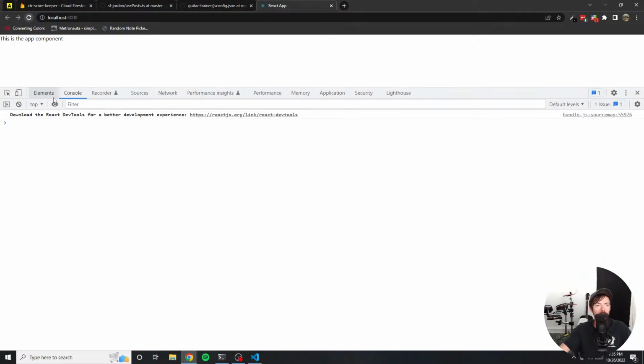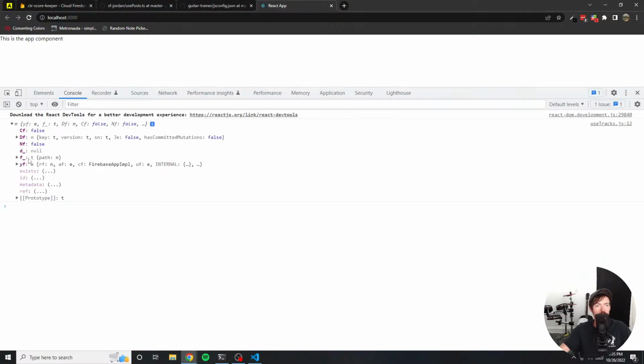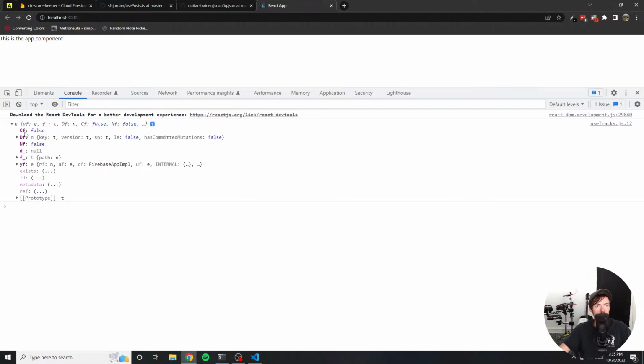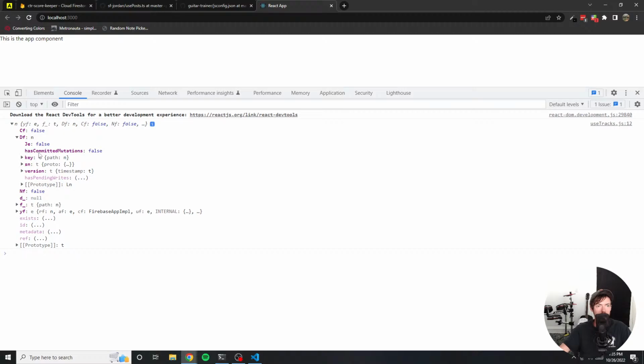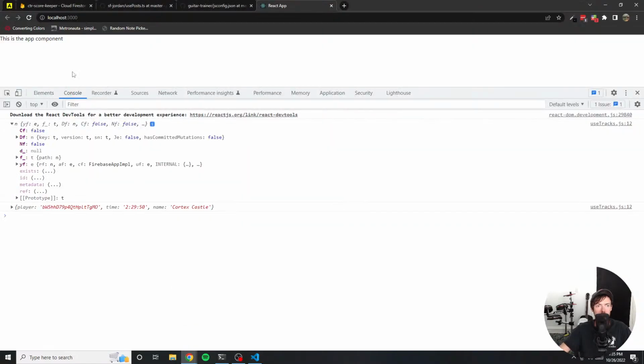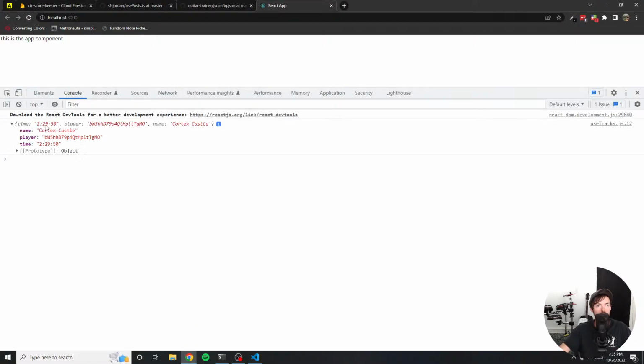Okay, so it's this weird kind of object with these keys that I have no idea what they mean. So basically, we need to do s.data. And that's going to decode that information for me. So now we can refresh. And now we can see that we are getting Cortex Castle, which is great.